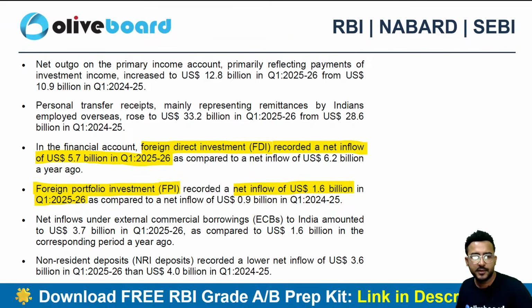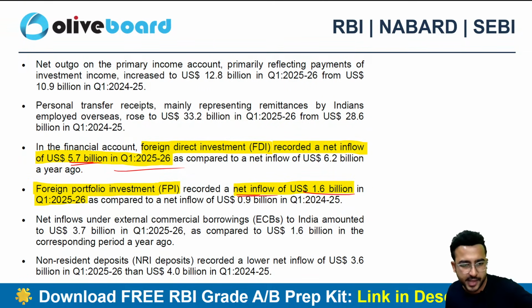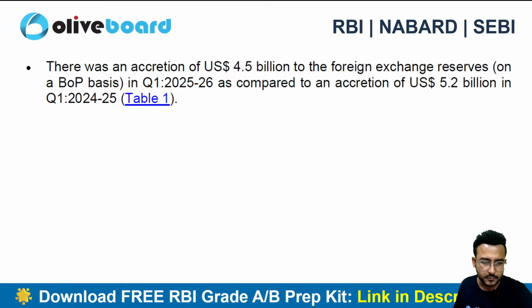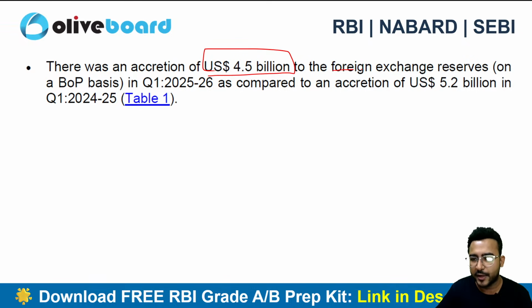Foreign direct investment recorded a net inflow. So there was a net inflow in the FDI of 5.7 billion in Q1 of 2026. If we talk about FPI, there also there was a net inflow of 1.6 billion. Okay, so besides this, you should also know the FDI and FPI data, and also know its trend, right? Okay, then there was an accretion of USD $4.5 billion to the forex reserve, to the foreign exchange reserve as of now.